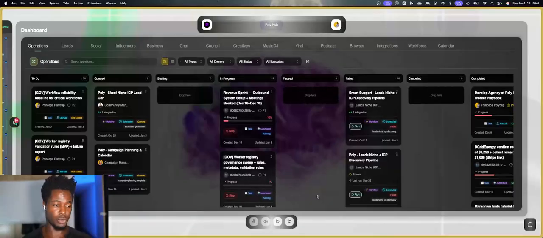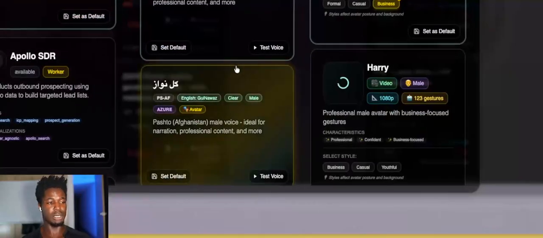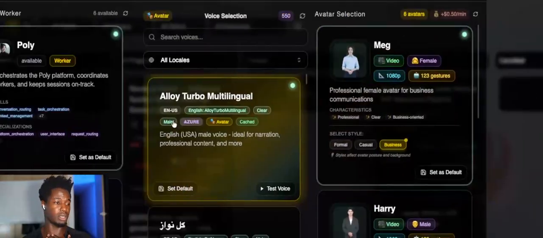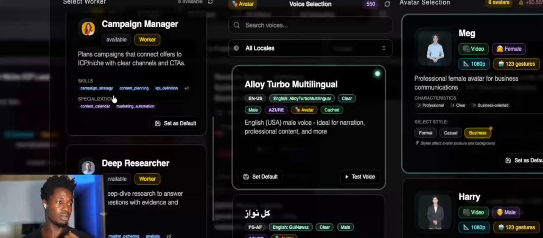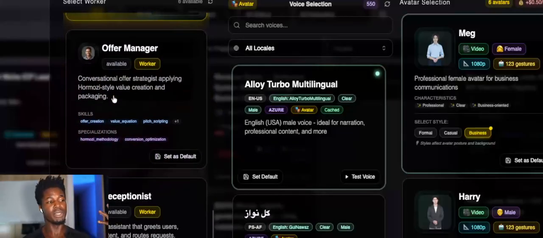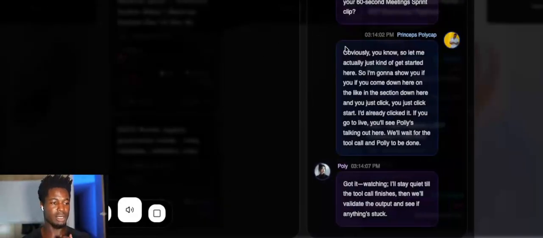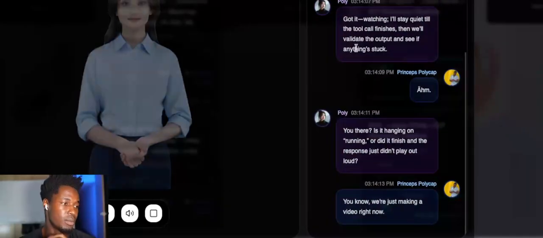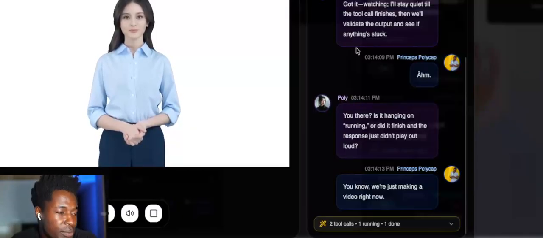But after you do that, you have two ways to interact with Poly. One is down here, where you can pop up this chat and pick an avatar and a voice for Poly. You can talk to Poly, to Apollo, to a campaign manager, a deep researcher, different workers. You just click that and it should get started. Hey Polly, how's it going? I'm making a video. Can you go ahead and say hi to the people in the video, introduce yourself, and make a joke?